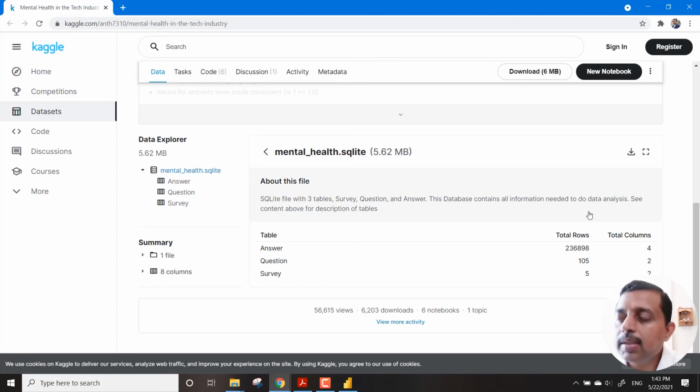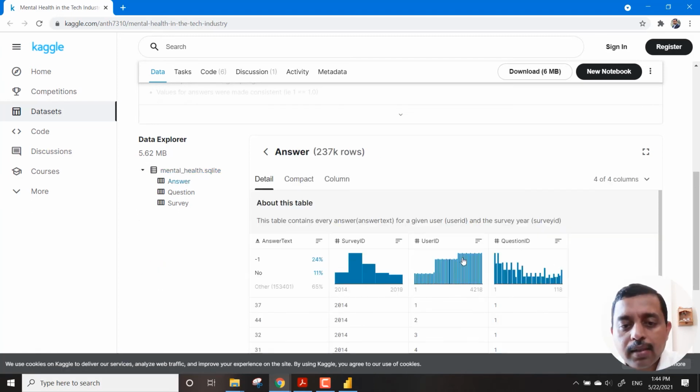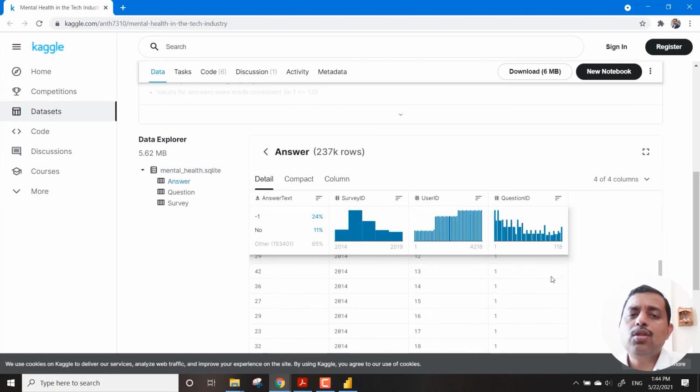So you have to download this, and you have to install SQLite on your computer to get this and understand this data, right? And then you will find there are 3. You will find there are answers. So this data, you can choose to get directly into CSV format, or if you want to challenge yourself, go and get your SQLite, which will have all these three.